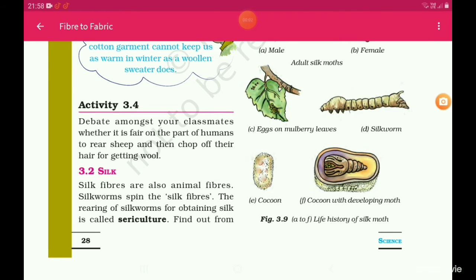Now let us see the activity 3.4. Debate among your classmates whether it is fair on the part of humans to rear sheep and then chop off their hair for getting wool.